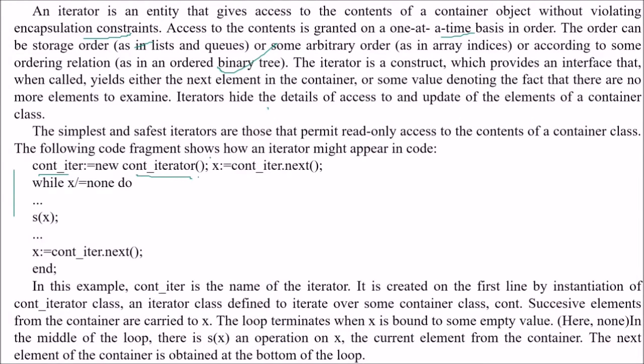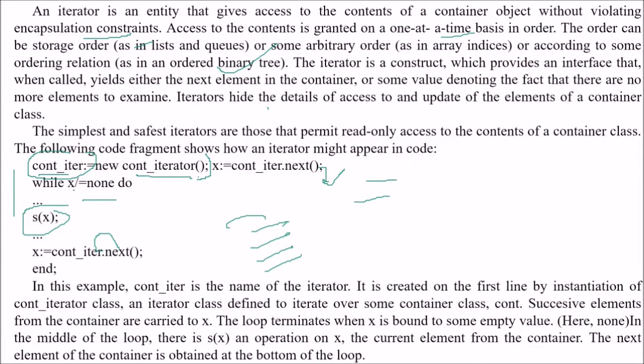You have created a count iterator. So x is equal to count_itr.next. Now you have done this, so every time it goes to the next value. While doing some operation, you are operating on x, and then you are again making it next. So you're going to the next value or line, you can say.